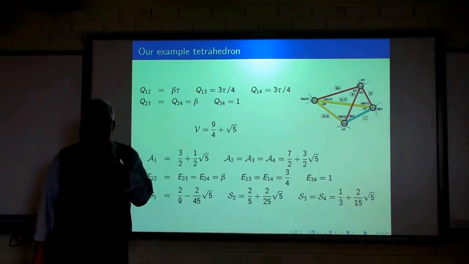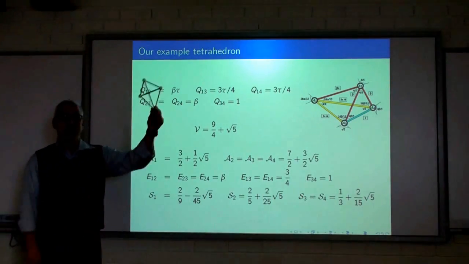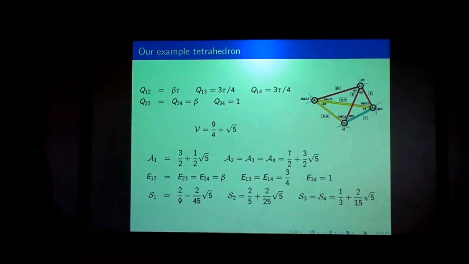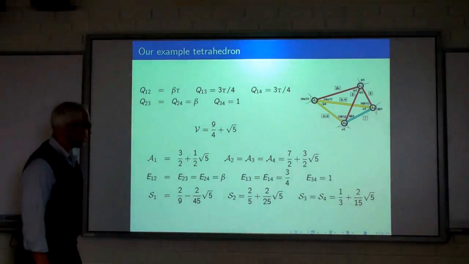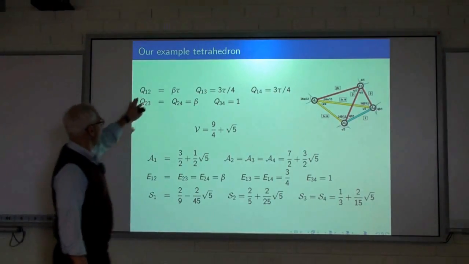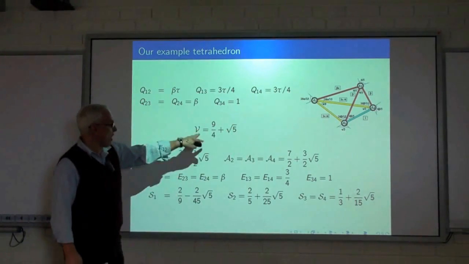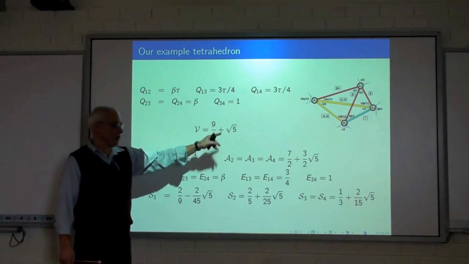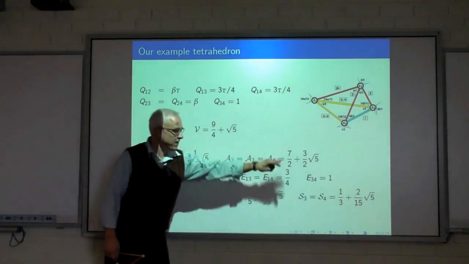Okay, so let's return to our tetrahedron that we had a look at to begin with, that one there. We're now in a position to use those formulas to write down so we can see what these things look like. What do we actually get? Well, here are the various quadrances. We wrote those down before. The quadrume, 144 times the volume squared, is 9 over 4 plus root 5. Here are the quadreas of the faces.